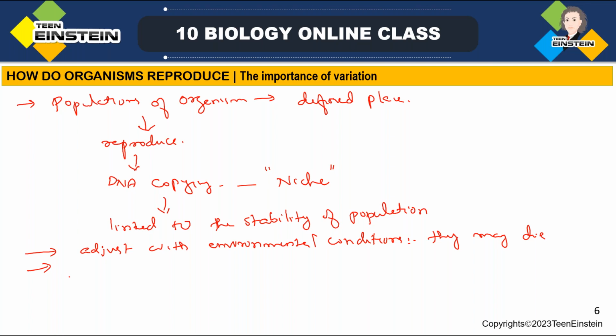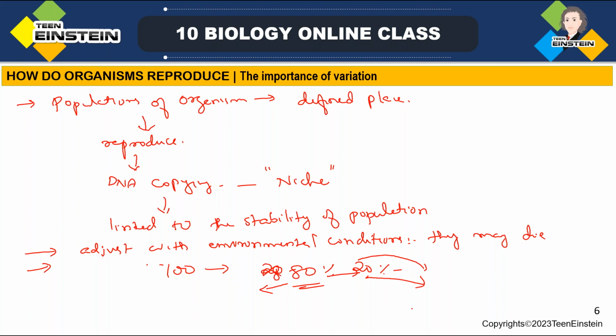See the temperature, which is increased due to global warming. If they are not able to tolerate that condition, among a species, suppose 100 individuals are there, some 80 organisms may die, 80% may die, 20% may survive. So the surviving ones will have the capacity to tolerate that increased temperature. So that creates a variation. First they were intolerant to that temperature increase, but 20% of them survive. That means there is a slight change.